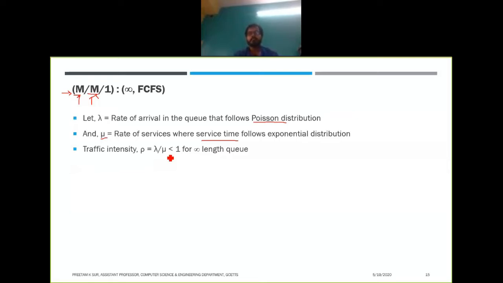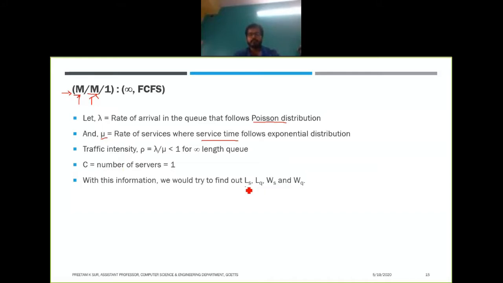So the queue will keep on increasing, and at some point some people at the end of the queue will never get service. That's why for an infinite length queue, rho, the traffic intensity denoted by lambda by mu, or arrival rate by service rate, has to be less than 1. And we'll have C, the number of servers, as 1. Now with this information, as I told you, we will try to find out these values.